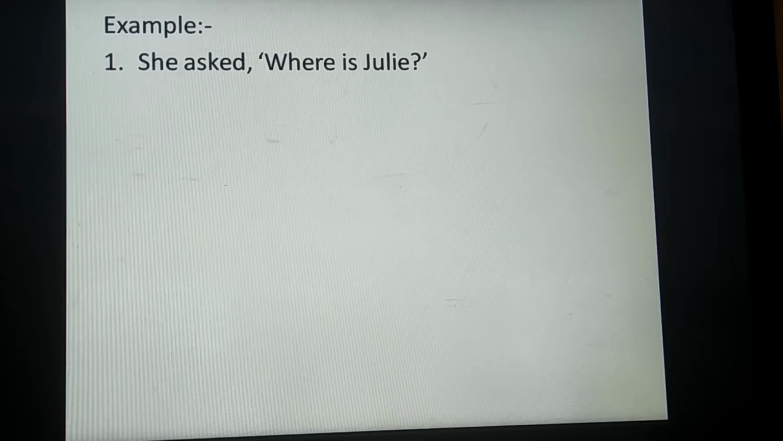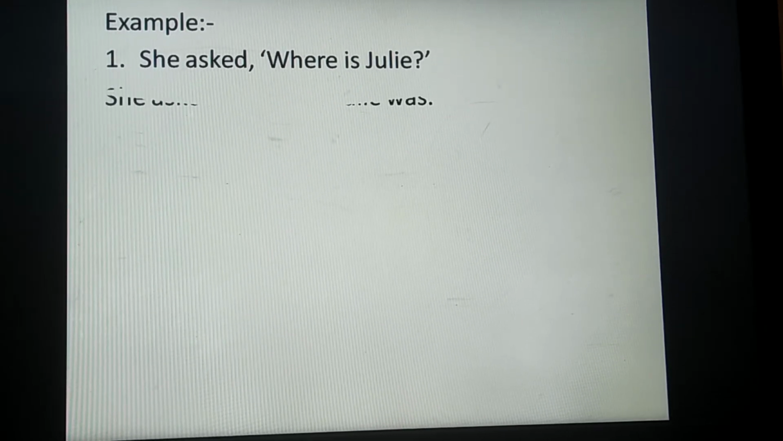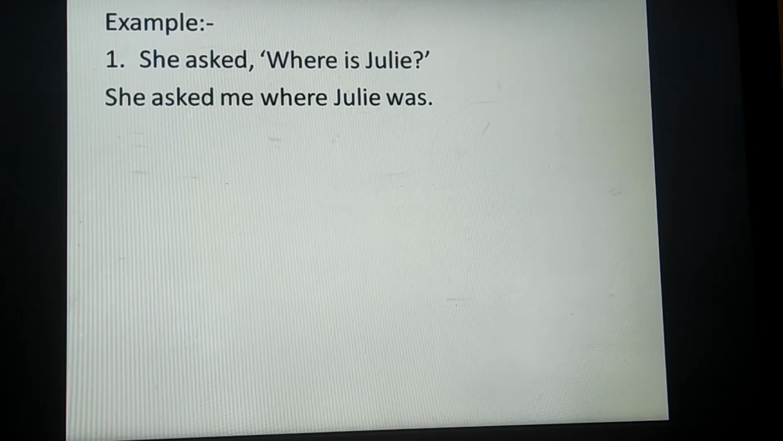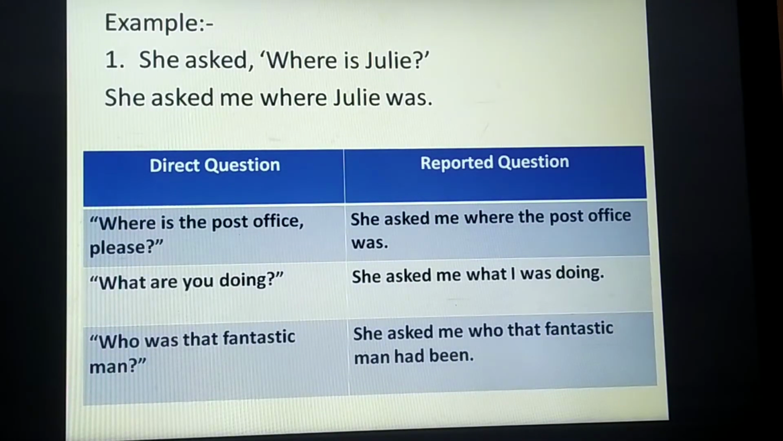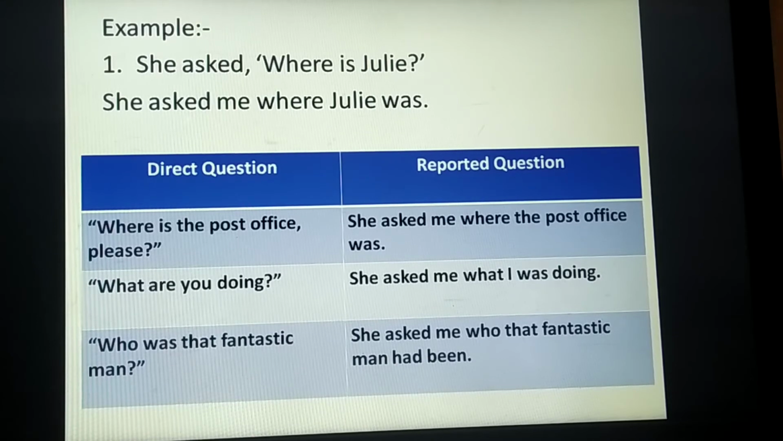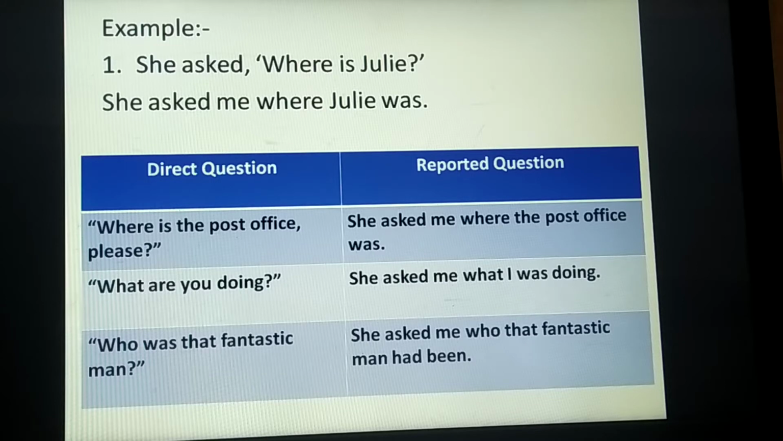She asked, where is Julie? Let's see. She asked me where Julie was. So see here, direct questions and reported questions. You can keep 'she asked' as it is. Where is the post office, please? She asked me where the post office was. Then you have to put a full stop. It would be a statement, not a question anymore.